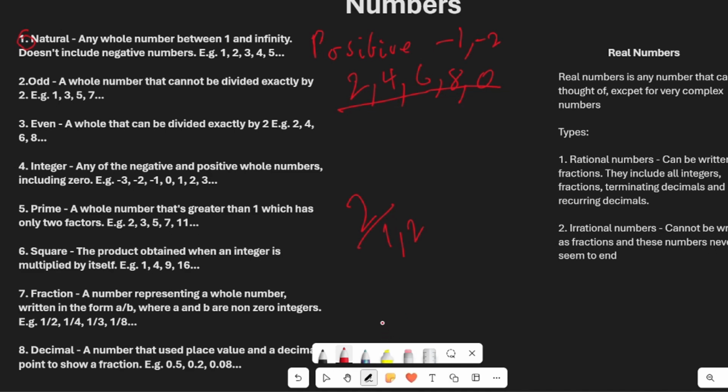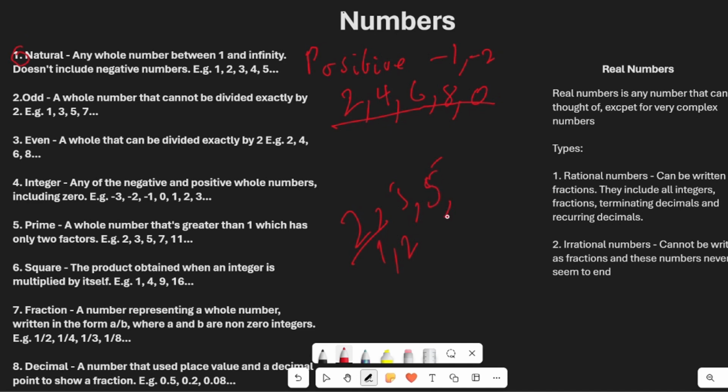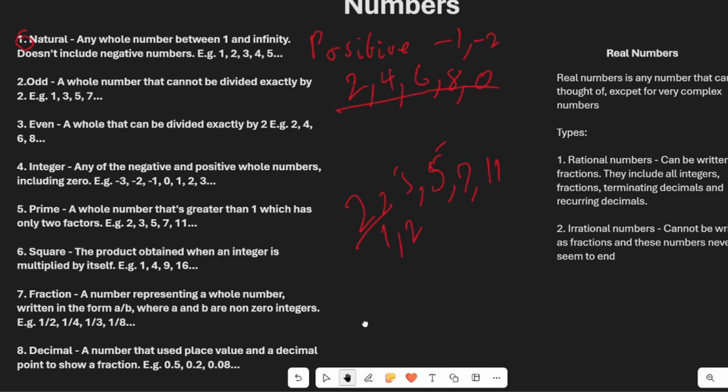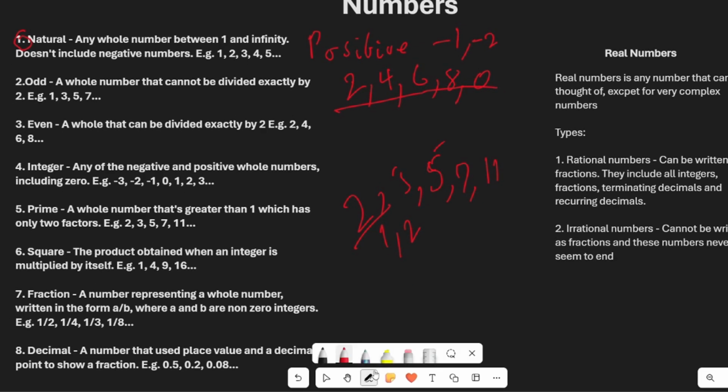As you keep moving through different numbers, you notice that there are numbers that have only 1 and itself as a divisor. This can include 2, 3, 5, 7, 11, and it goes on. All these numbers can only be divided by 1 and itself.